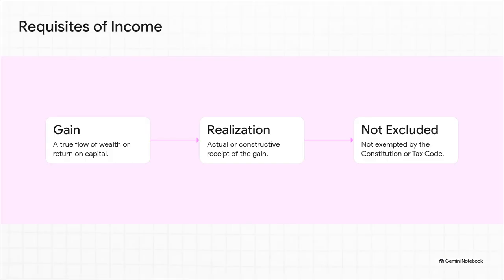Right, so for any item to actually trigger a tax liability, it has to pass through 3 sequential steps perfectly. First, there needs to be a true flow of wealth, a gain. Second, it has to be realized, like mere appreciation in a property's value that isn't taxed until you actually sell it and realize the gain. And third, it must not be explicitly excluded by the Constitution, the tax code, or any treaties. If an item fails even one of these steps, boom, it bounces right out of your taxable income computation.